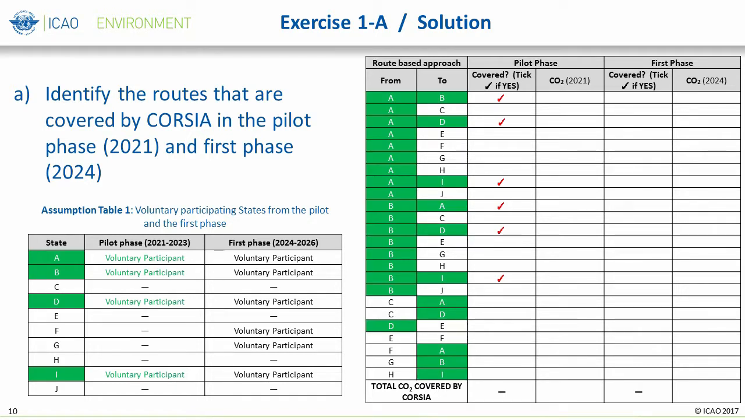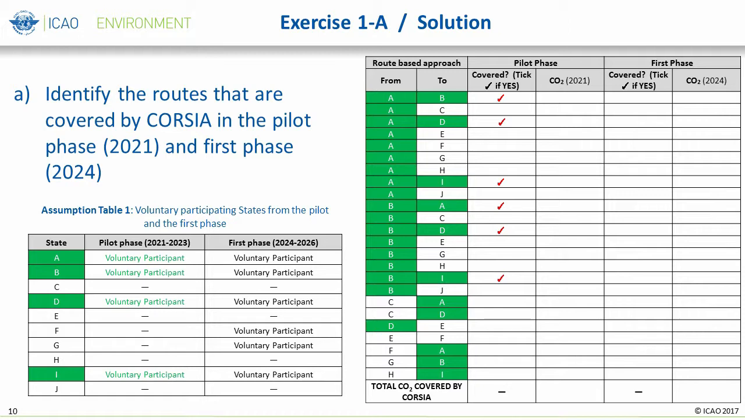Now, let's check the solution for the first exercise. The first task is to identify the routes that are covered by CORSIA in the pilot phase during the year 2021 and the first phase during the year 2024. Based on the data in Assumption Table 1, during the pilot phase, 4 states have volunteered to participate in CORSIA and are highlighted in green. Through CORSIA's route-based approach, a total of 6 routes are covered, which are identified by the red checks.